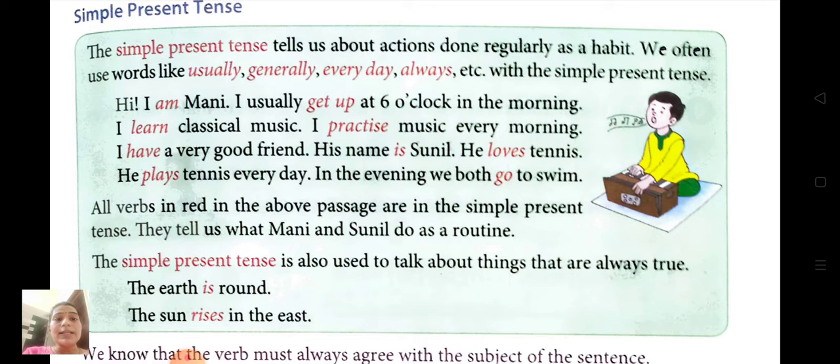The simple present tense is also used to talk about things that are always true. The earth is round. The sun rises in the east. This is a universal fact, okay? So the simple present tense is also used to talk about universal facts.